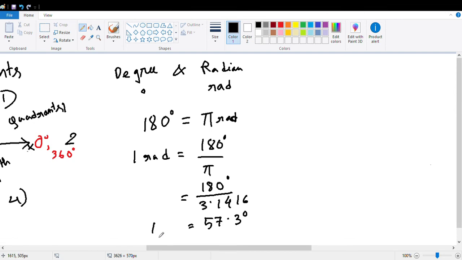So 1 radian equals 57.3 degree. There will be questions in your exams where you convert 360 degree into radian, and convert radian from degree like that. There is a conversion problem, I'll discuss it in the next lecture.